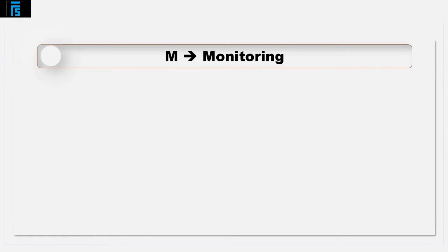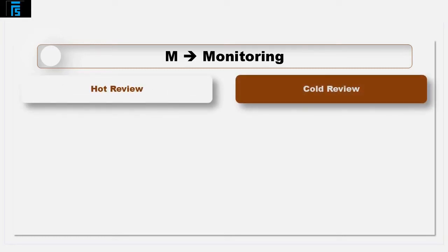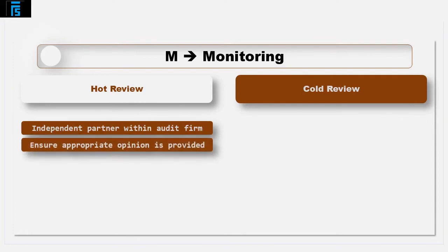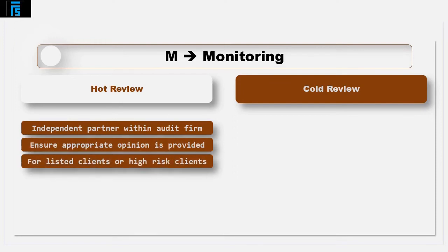We have already said that strong policies and procedures should be in place. However, to ensure these are followed, there must be an element of review from the audit firm. The standard recommends two types of monitoring, a hot and cold review. An independent partner within the audit firm usually undertakes the hot review. They review the audit work and conclusions reached. This is to ensure that the overall conclusion, i.e. the opinion, is appropriate. Hot reviews are usually carried out for listed clients or those with significant audit risks.